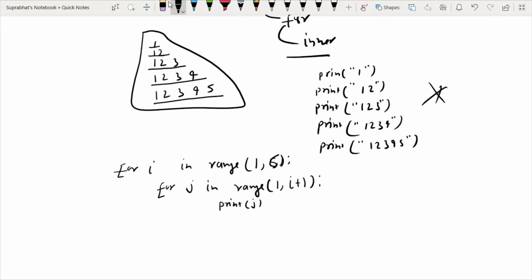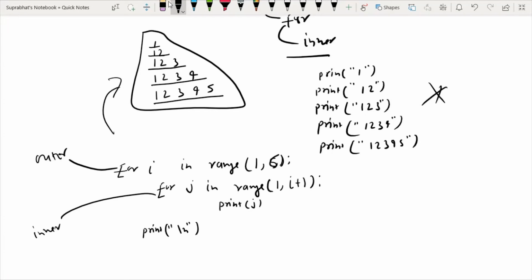Once the inner loop terminates, that is, this for is inner and this for is outer, I will go to a new line, that is print with double quote backslash n, which is used for a new line. Then it will work like this, and it will display this output.